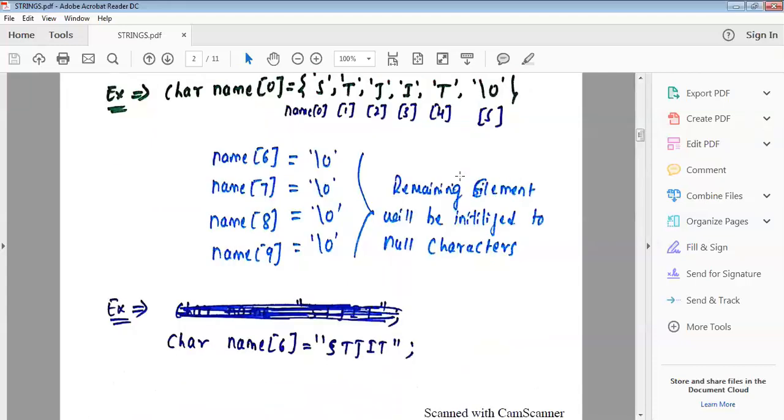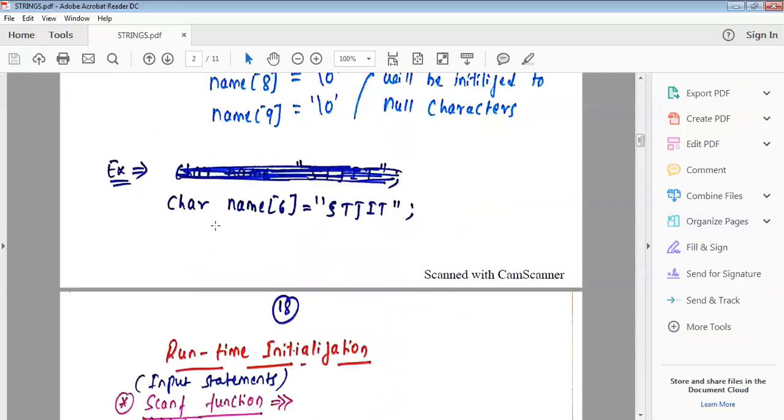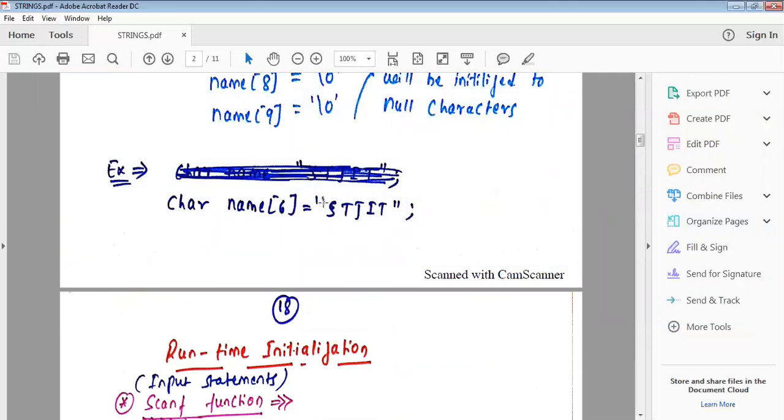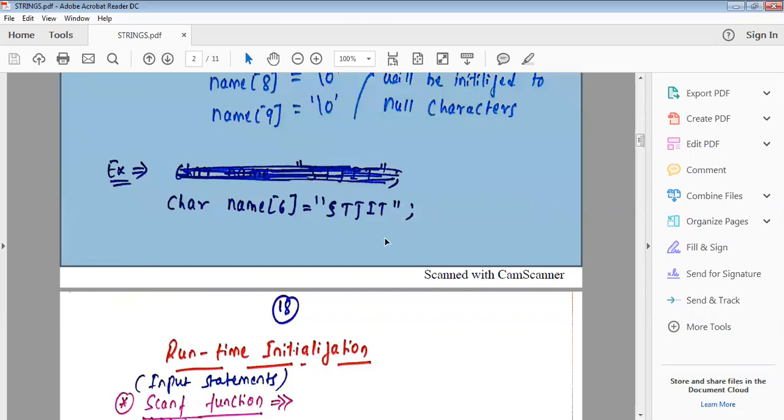So next, another one is what? Another example: char name of 6 equals "stgit". Char is the data type, character array. Name is the array name and the maximum size I have given is 6. So here I have written the string stgit with double quotes. Okay, this is also a valid statement, a valid initialization within the double quotes. We are not using any single quote.